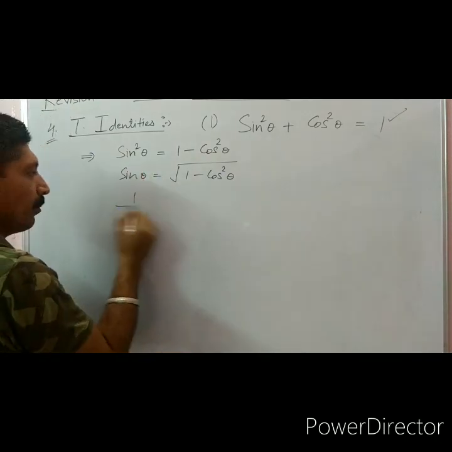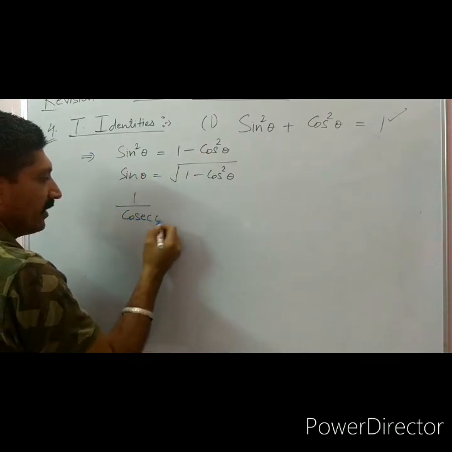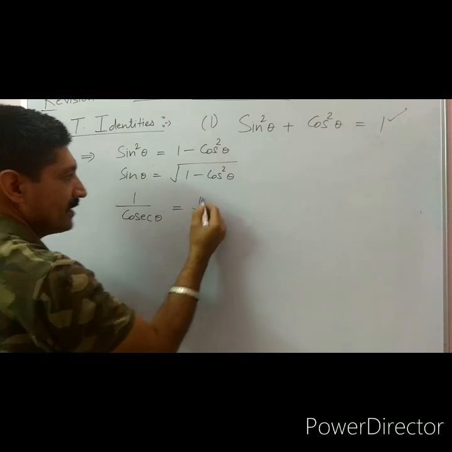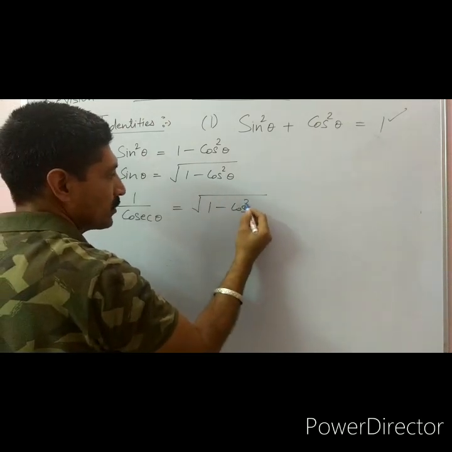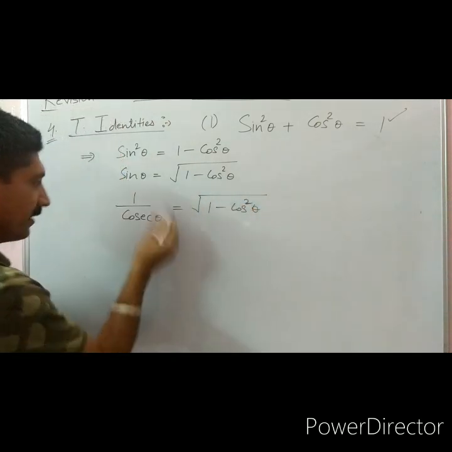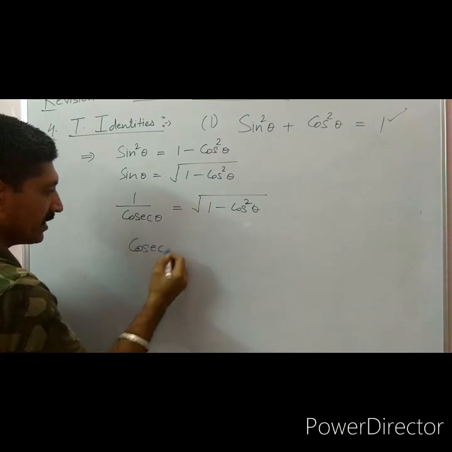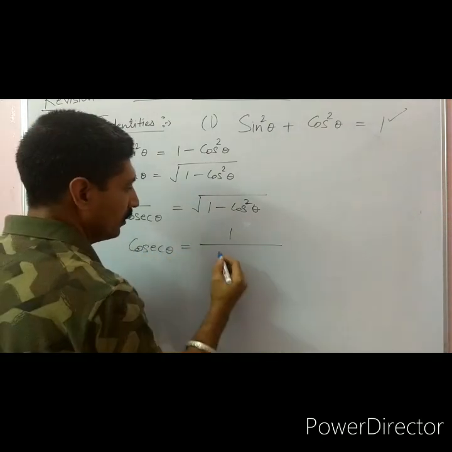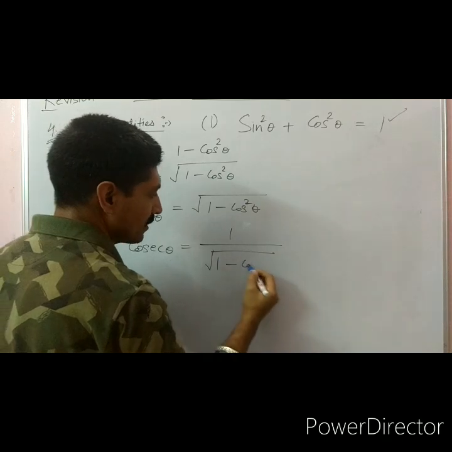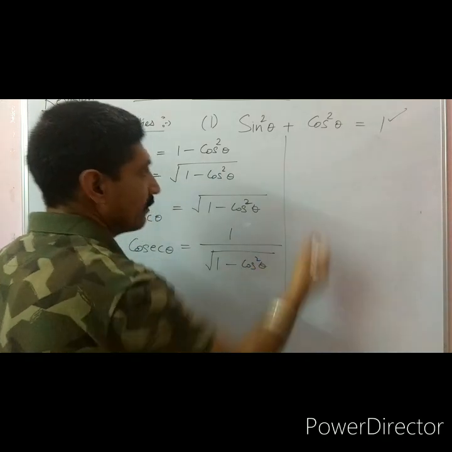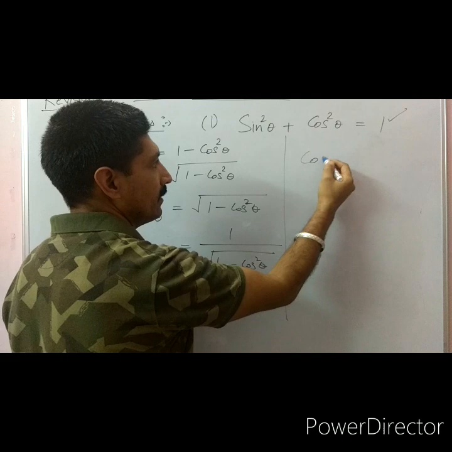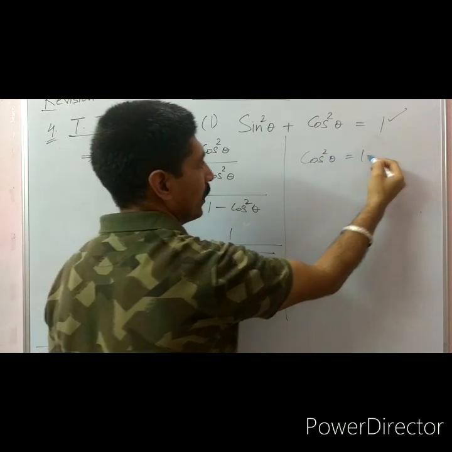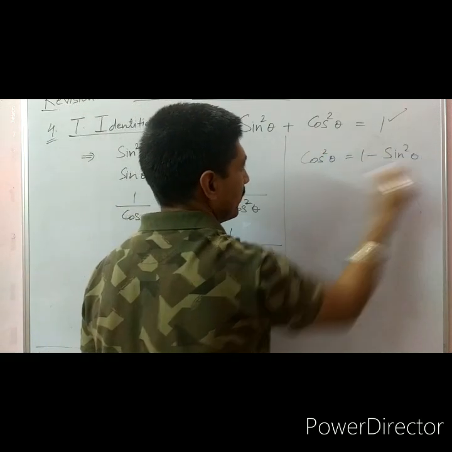Reciprocal of sine is 1 upon cosecant of theta, that is 1 minus cosine square of theta. So here its reciprocal is cosecant theta, so it is 1 upon under root 1 minus cosine square theta. Similarly, we can go ahead with cosine square of theta equal to 1 minus sine square of theta.